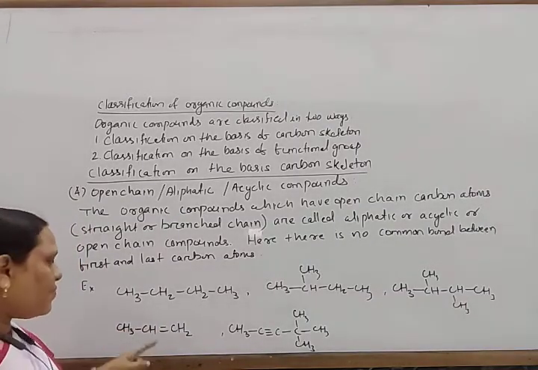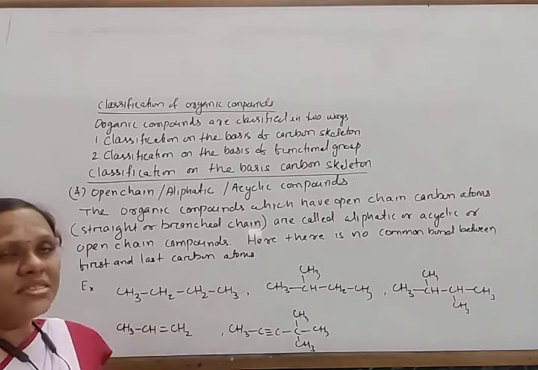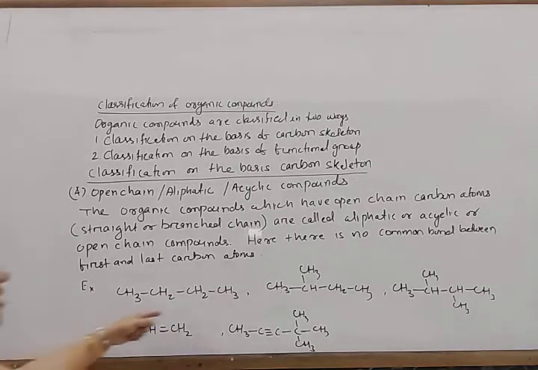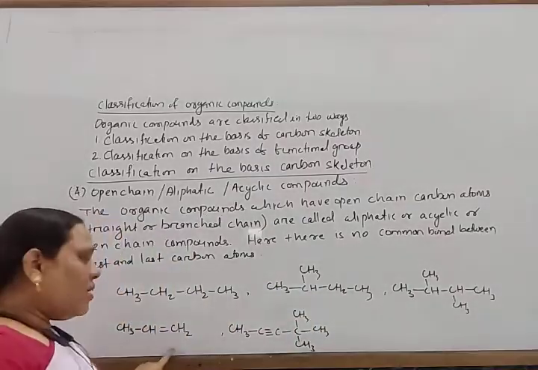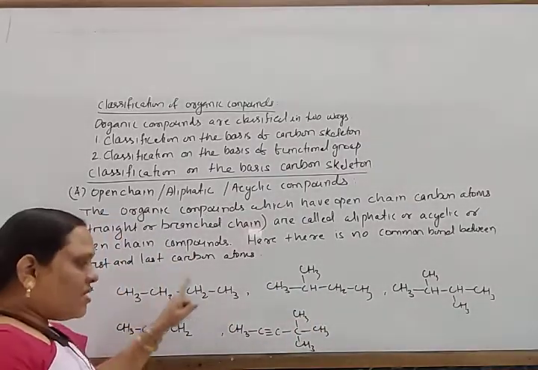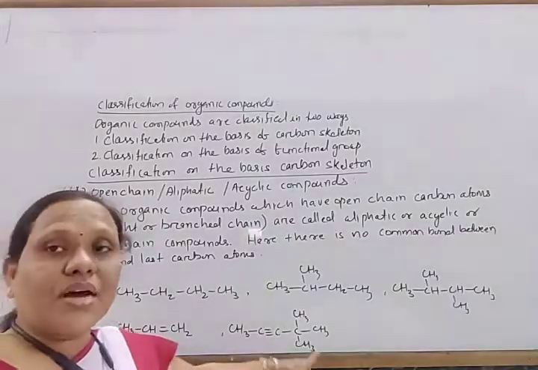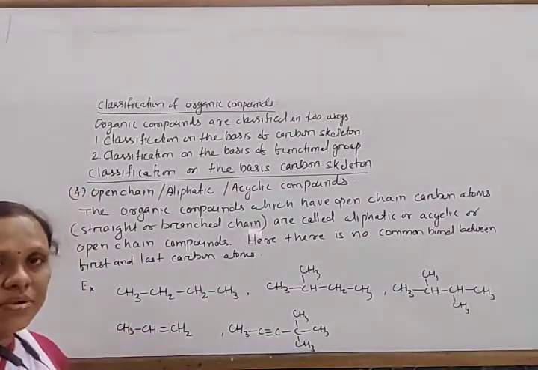So some examples are there. These are straight chain compounds. This is a branched chain. This is a straight unsaturated chain. This is a saturated chain. This is an unsaturated and branched chain. So in this way, these are of different types.